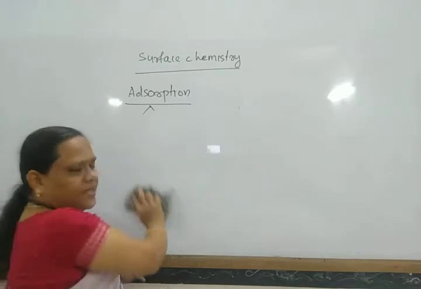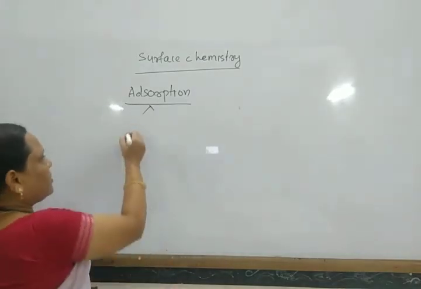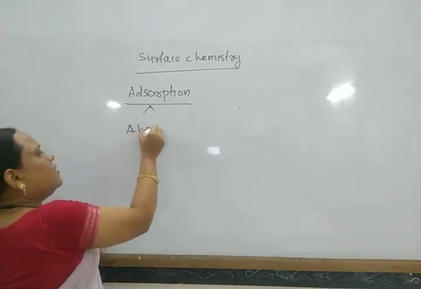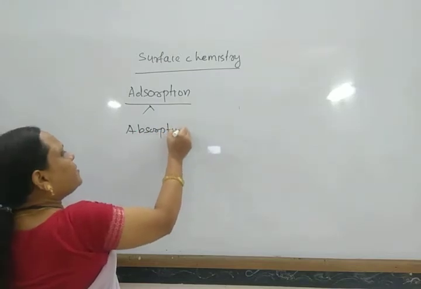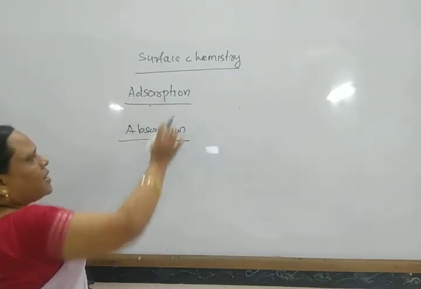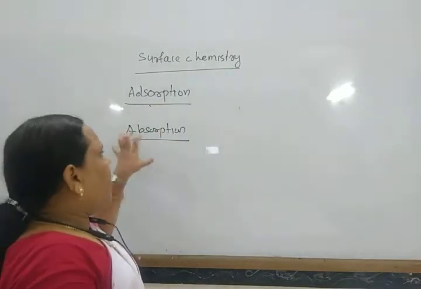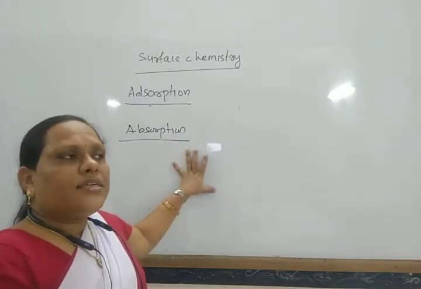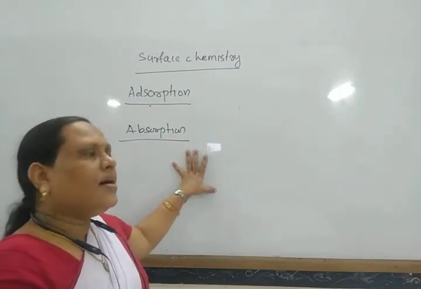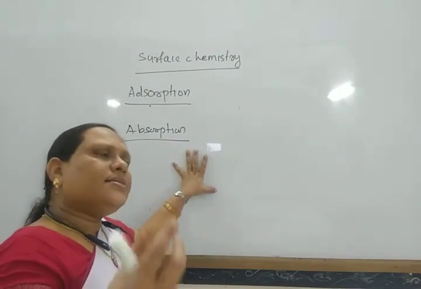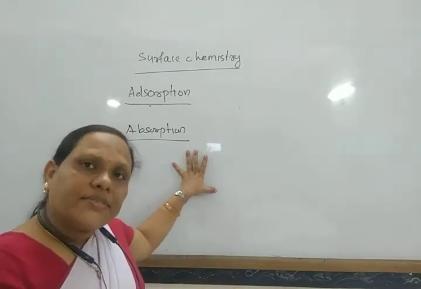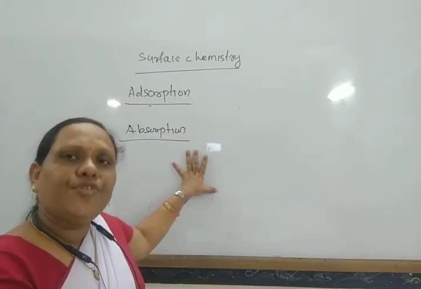Another process is known as absorption. So, what is the difference between adsorption and absorption? In absorption, the particles accumulate on the surface as well as in the bulk uniformly.